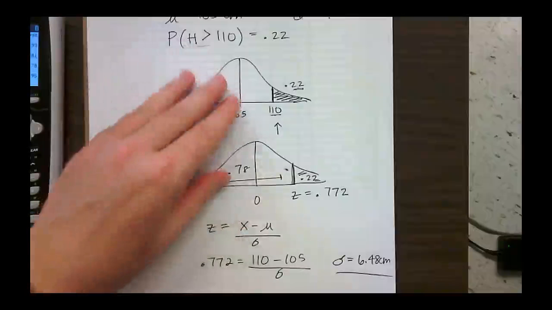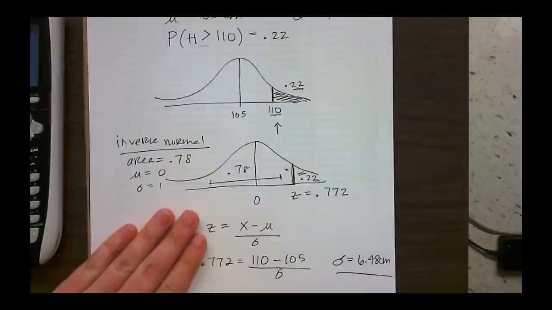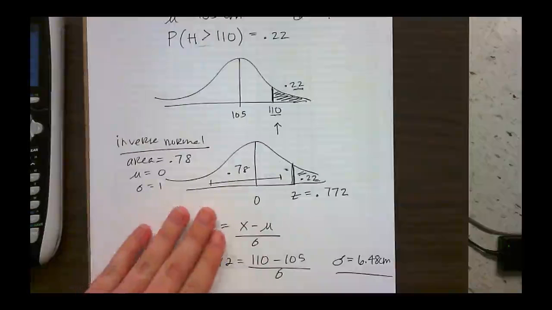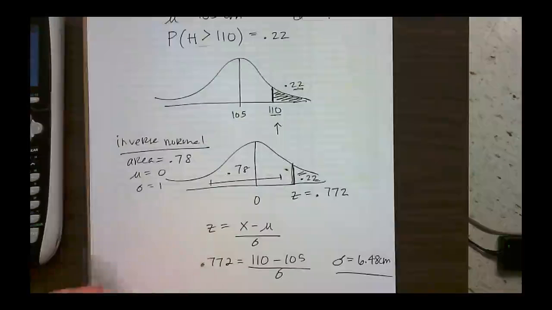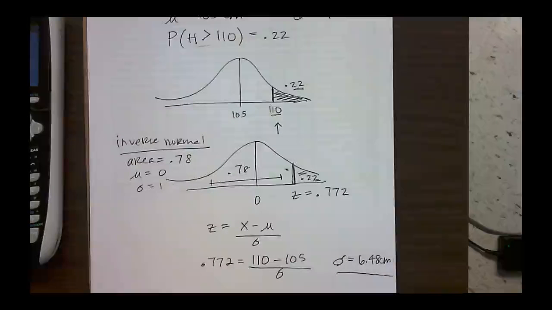I encourage you to make a sketch, and I really think it's helpful just to organize information. You will always need to standardize your variable using a z-score when you are looking for either the standard deviation of a data set or the average, or like we saw in the previous example, maybe you need both.